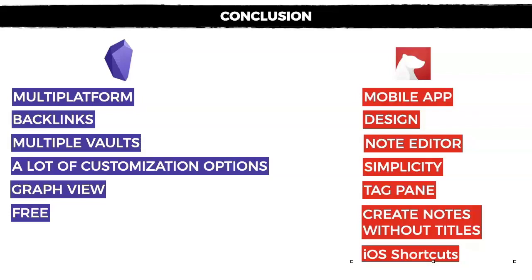Well, it's completely subjective. It all depends on the usage that you have. If you don't have any issues working on a computer, then Obsidian may be the app that you should go for. But if you work a lot on mobile, if you really care about design, having a nice and neat note editor, then I think that Bear will more float your boat. But the best thing is to try out both of those apps and to see which one works for you.